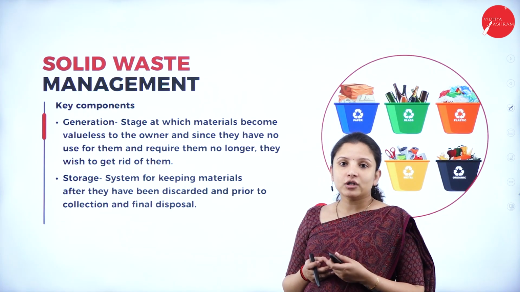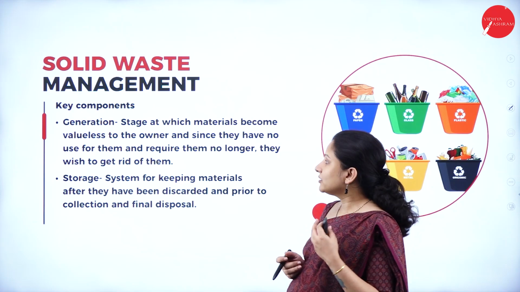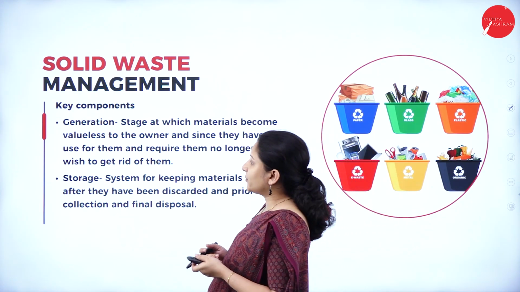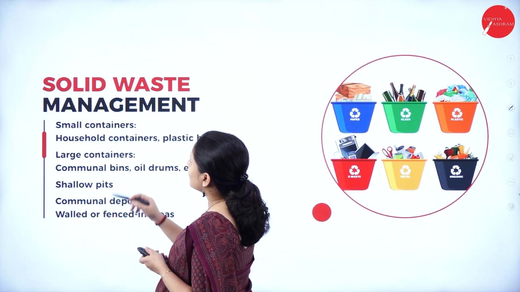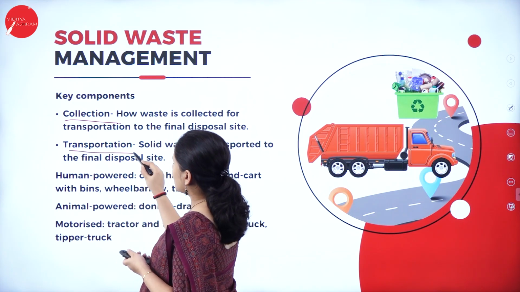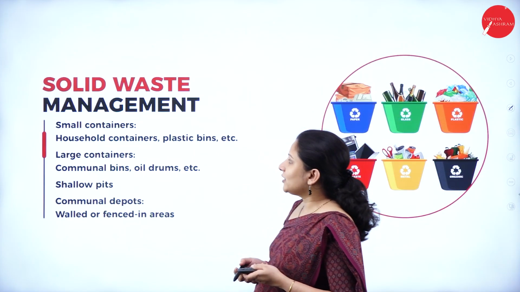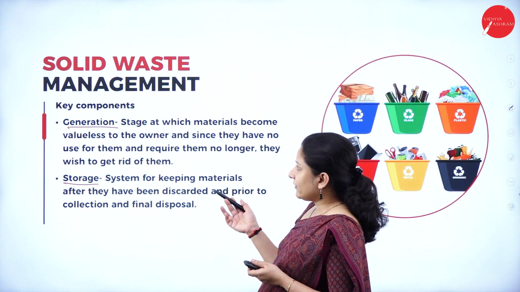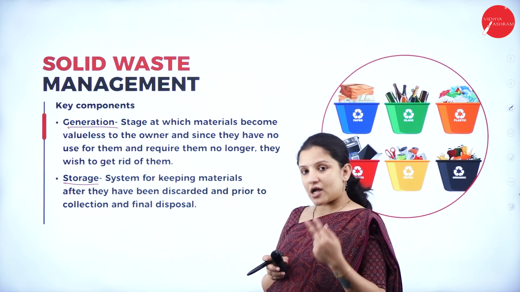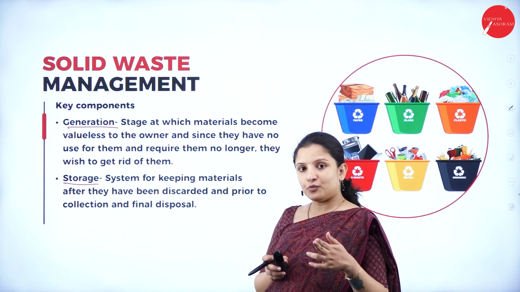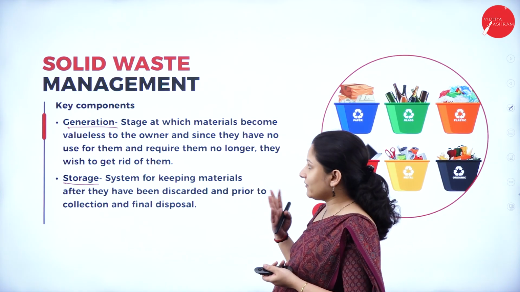Next, let's study solid waste management. The solid waste management can be studied under different components. The first component is generation, then comes storage, then collection, then transportation, and next is disposal. So what are the key components of solid waste management? We have generation, storage, after storage the transport of this waste, after the transport the disposal of this waste. So all these are the key components which we will study one by one.